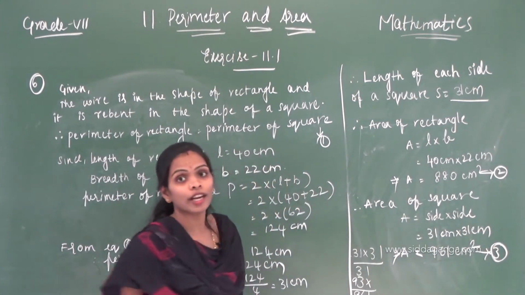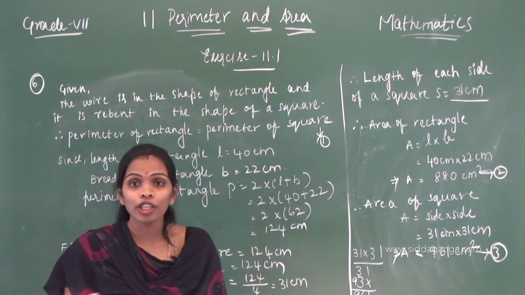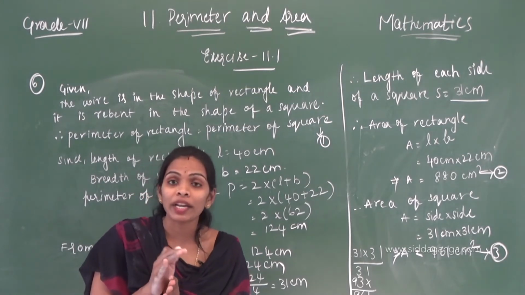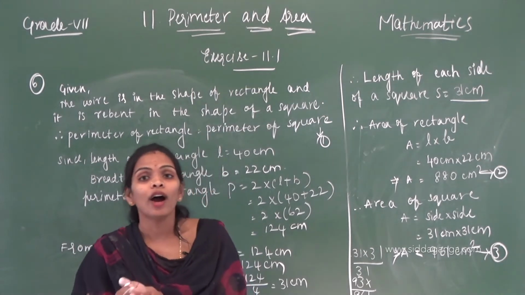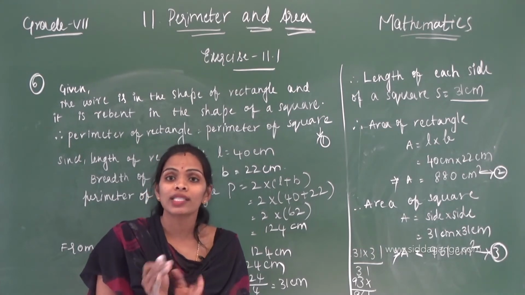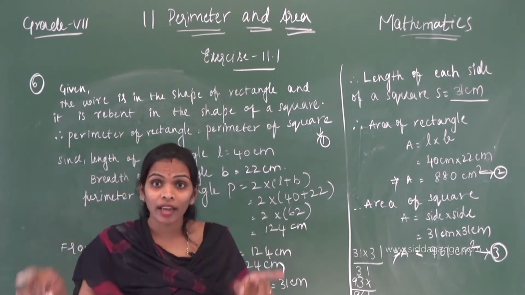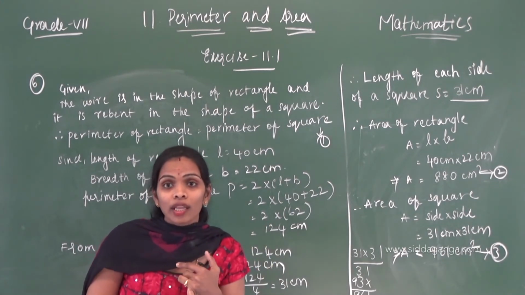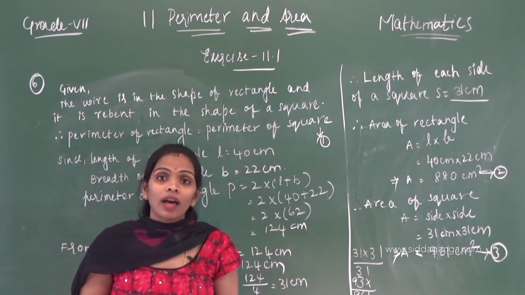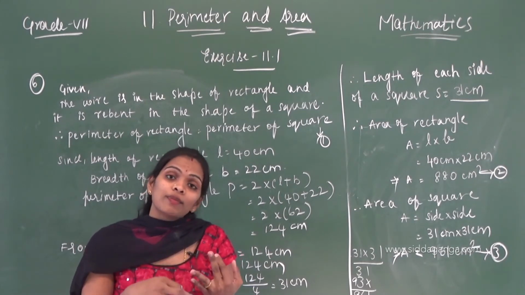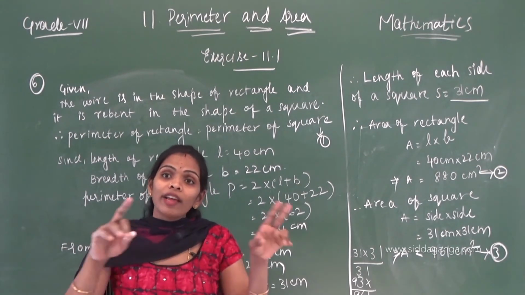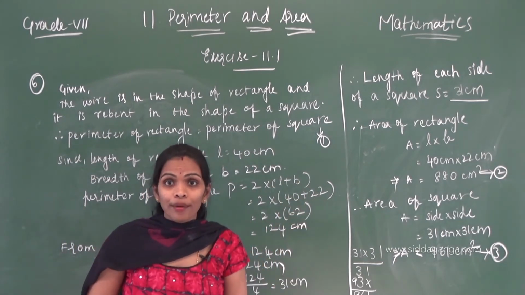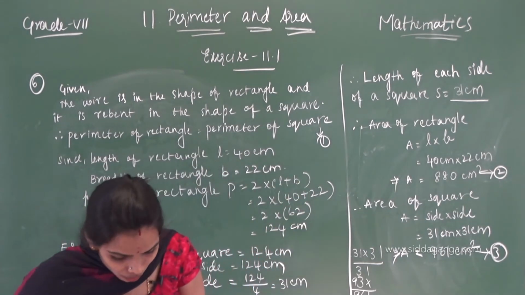Observe the question, children, what they have asked us. In which case, when the wire is bent in the form of rectangle or in the form of square, the area it encloses is more? When the wire changes into a rectangle, does it cover more place, or when it is bent in the form of square it will take more place, we have to tell. Correct children?